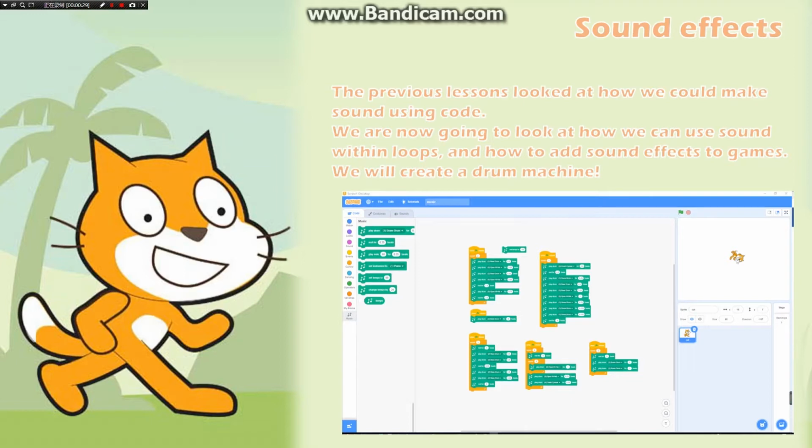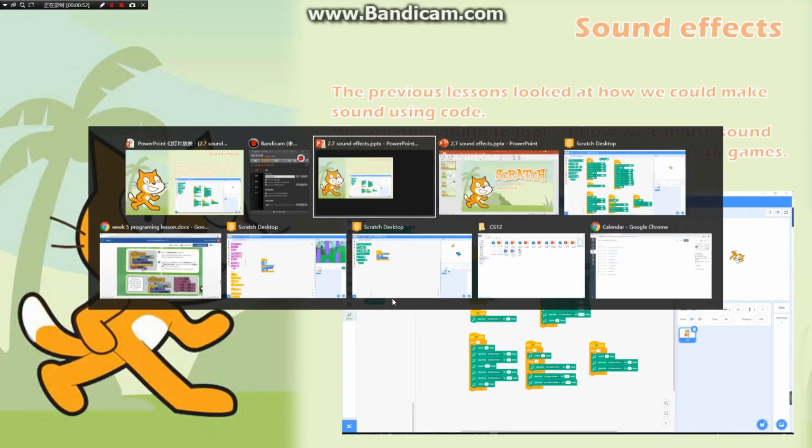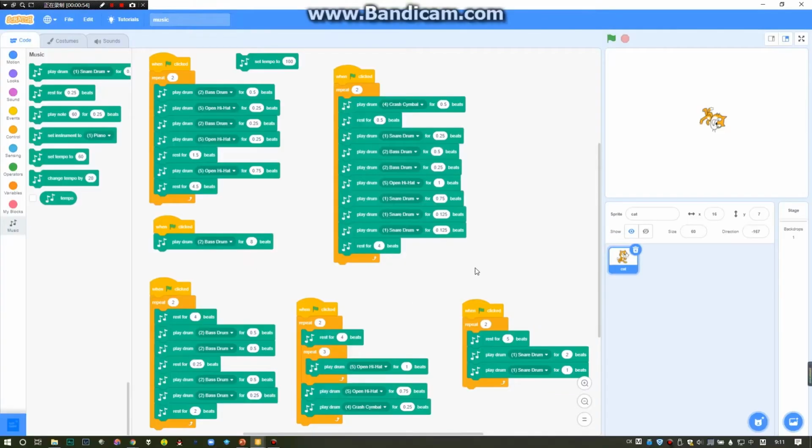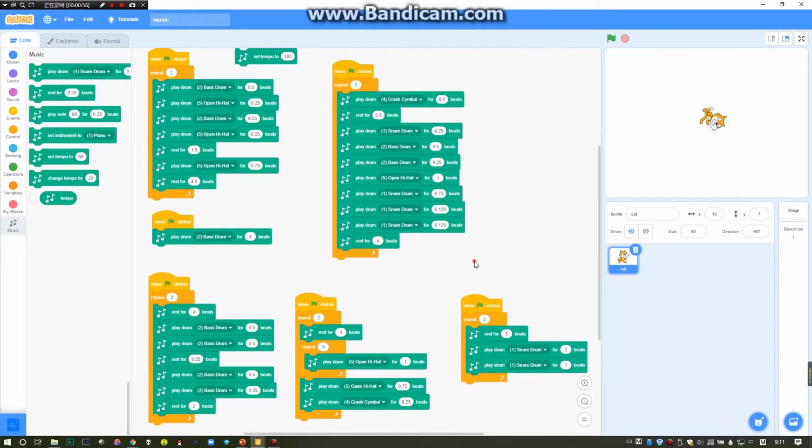The previous lessons looked at how we could make sound using code, right? So we are now going to look at how we can use sound within loops and how to add sound effects to games. First of all, we will create a drum machine, and as you can see, I have created a little bit complex but interesting drum machine.